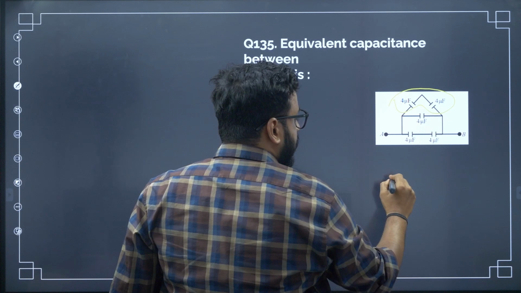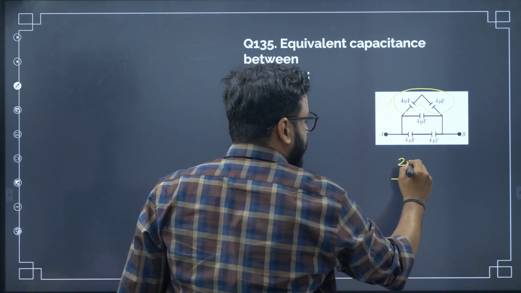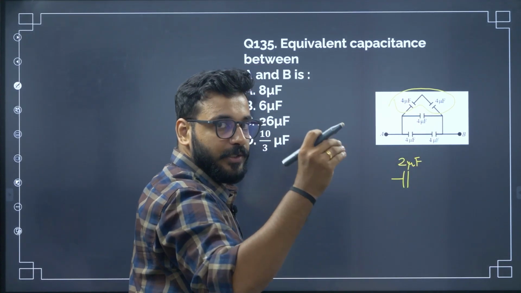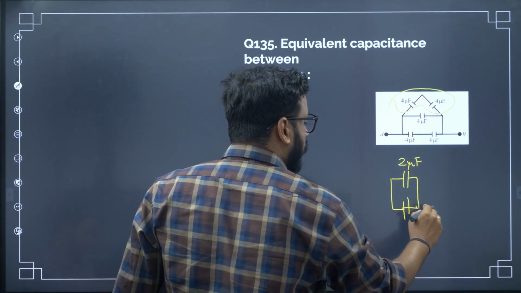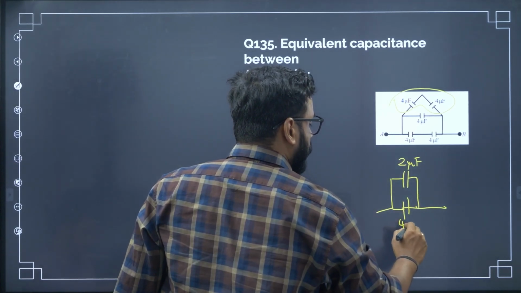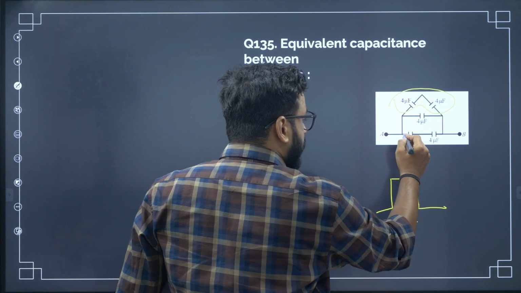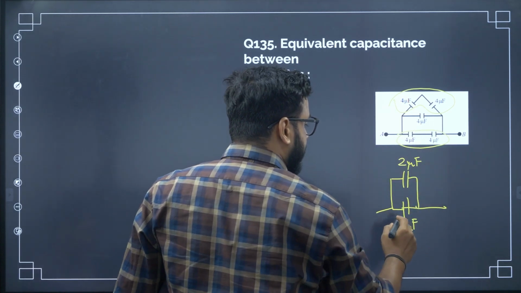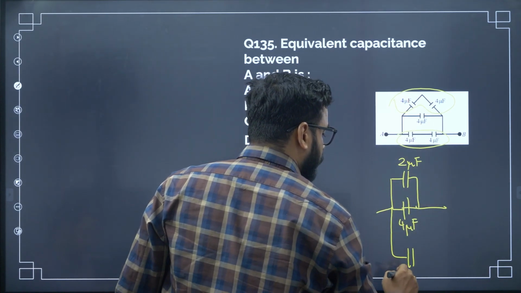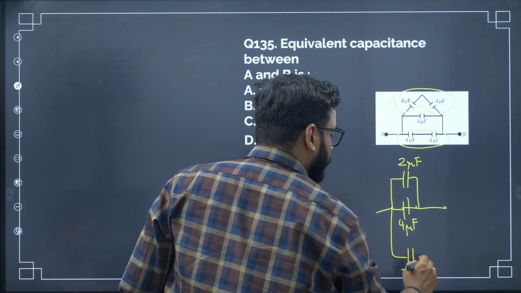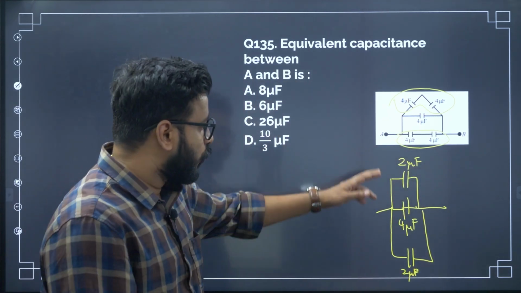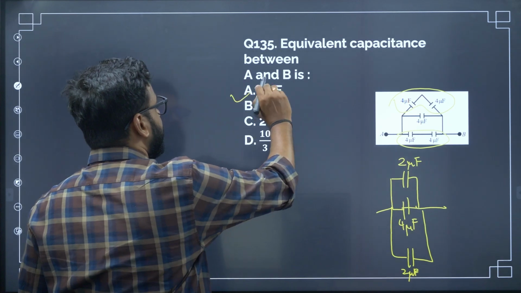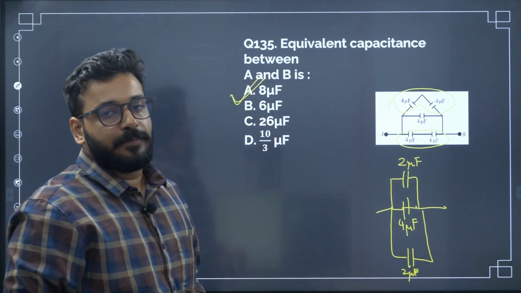So that will be 2 microfarad. In series, they tend to reduce. And it is in parallel with another 4 microfarad. And here 4 and 4 are in series once again, so that will give you again 2 microfarad. So ultimately these three are in parallel. In parallel you can simply add them, 2 plus 4 plus 2, the correct answer is 8 microfarad.